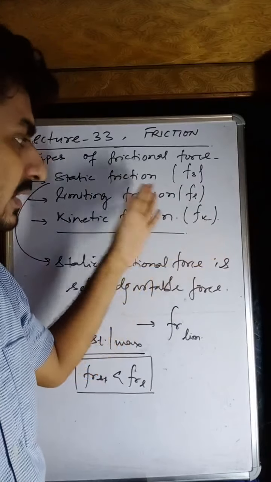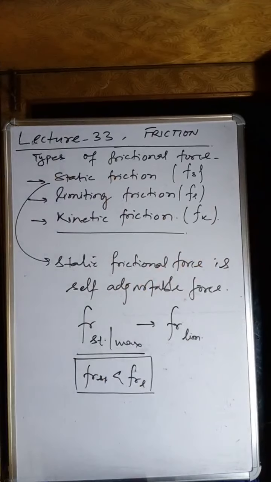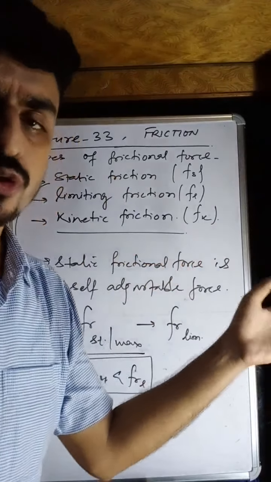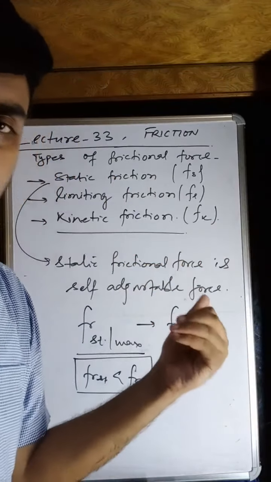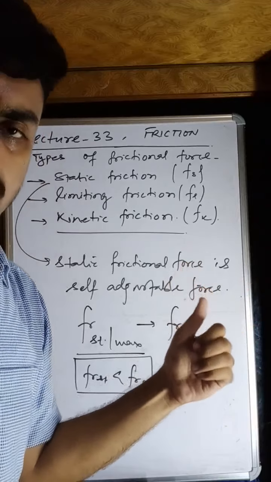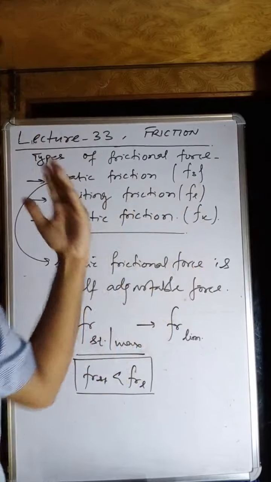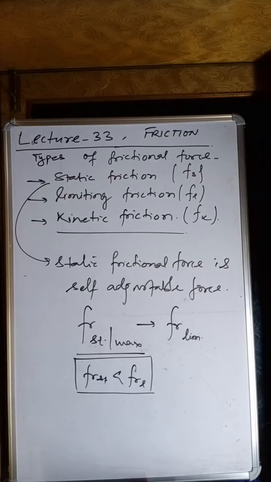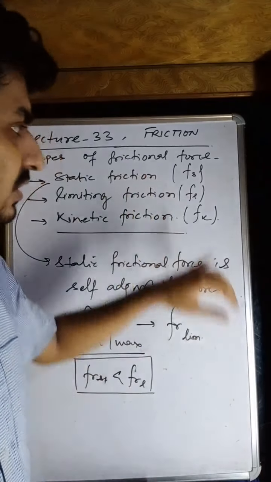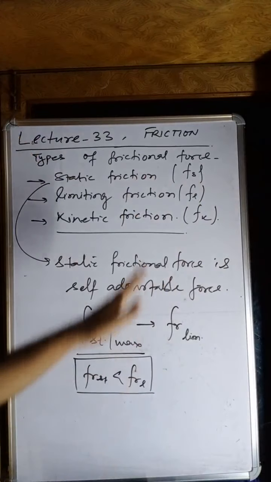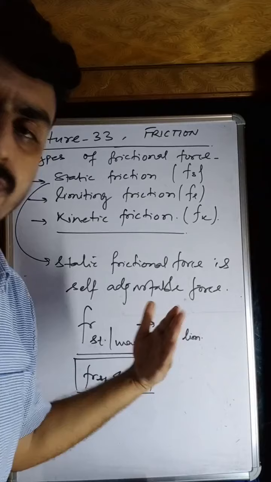Alright. And the kinetic friction: if the body is moving, of course, it is not applying so much friction force opposite to the motion. It is not applying so much opposite friction. It means this one is a lesser force than the limiting or the static friction. You can say the limiting friction is the maximum force that you get, the maximum in terms of the frictional force.